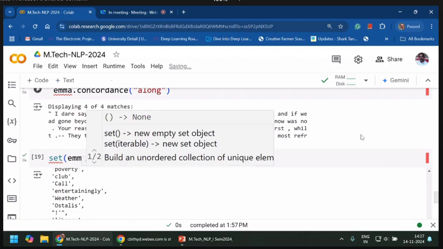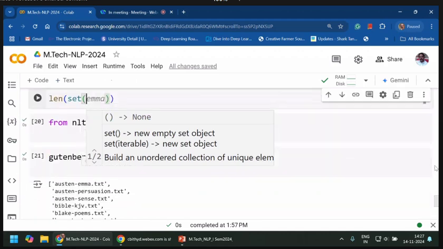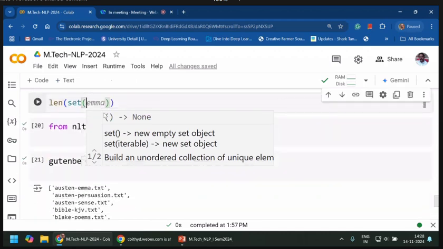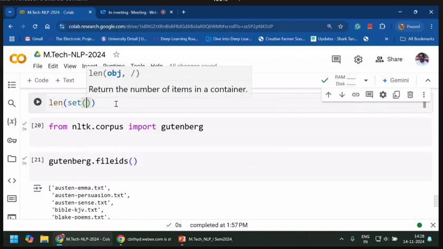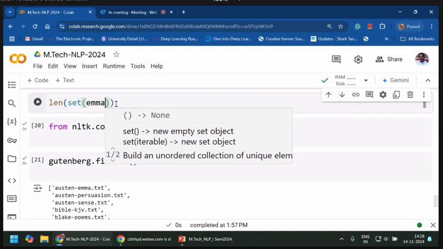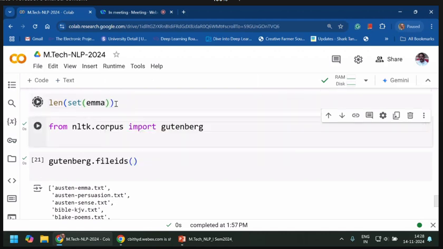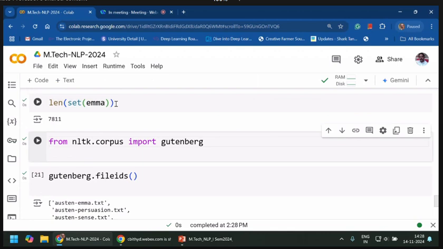Set of Emma. Yes, we can check it. So 7,811 unique words are there.